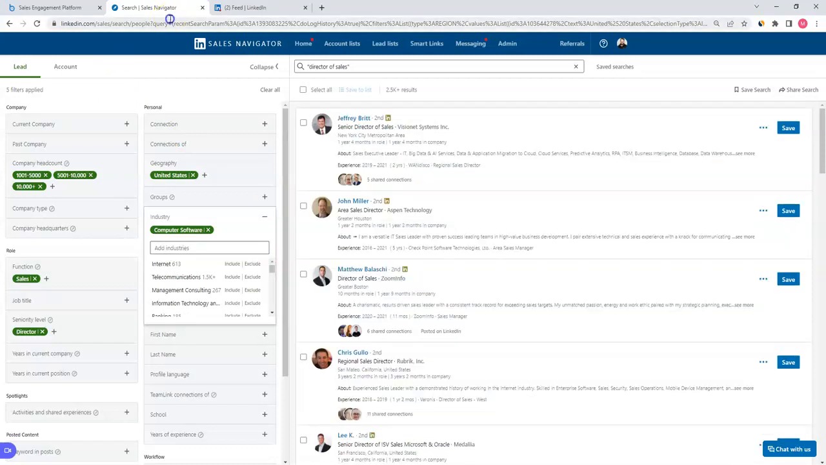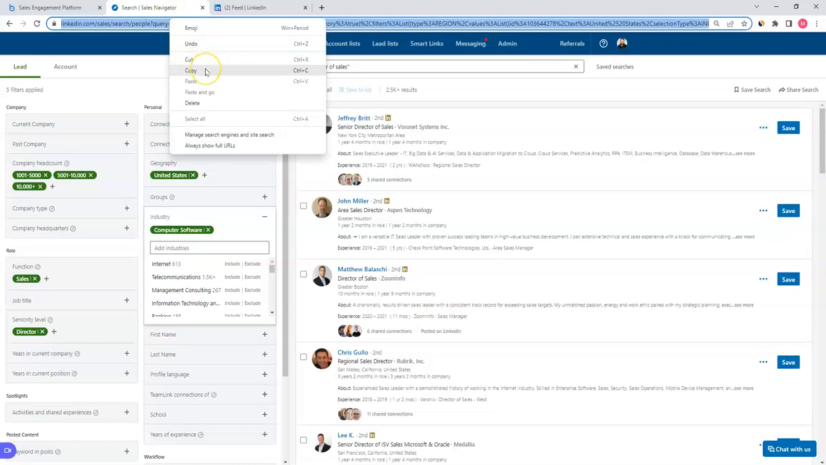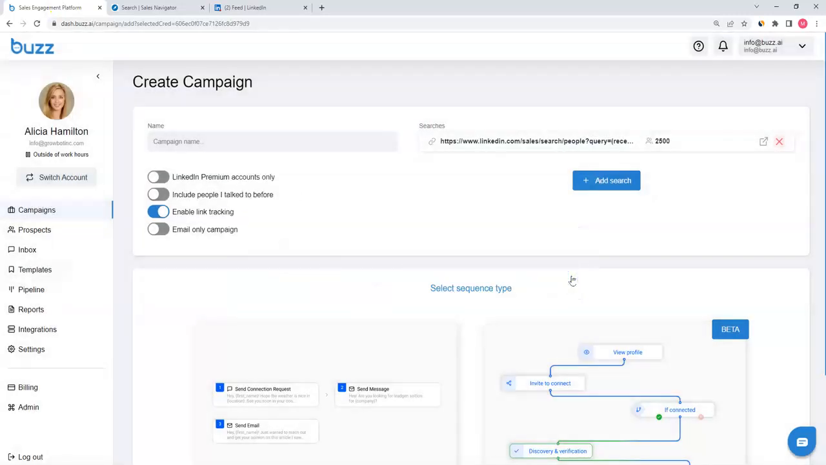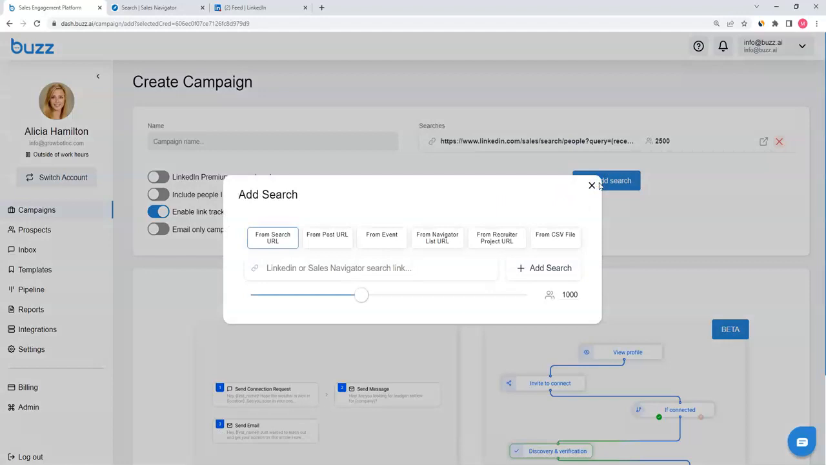Once we've created this list within Sales Navigator, we're targeting, again, United States sales directors who are in the industry of computer software. We simply copy the link directly from Sales Navigator. In doing that, we're able to bring it back to Buzz, paste the link in our search. We can now add them to our target list. We have other targeting strategies we can use.